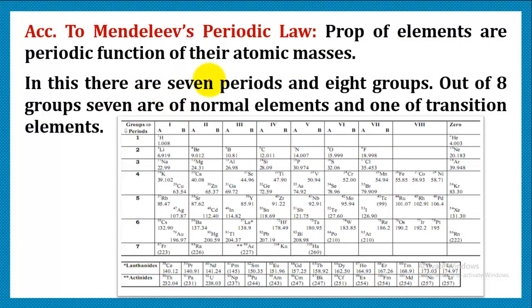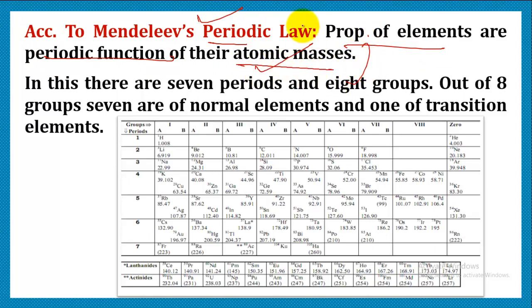So according to Mendeleev, he gave a certain law in order to classify the elements. The basis of the classification of Mendeleev's periodic table was the fundamental property, that was the atomic mass. According to Mendeleev, the properties of the elements are a periodic function of their atomic masses.